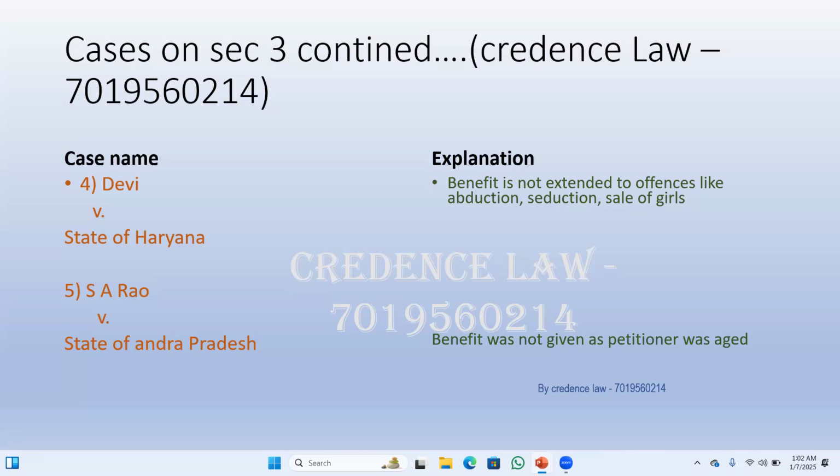And then there's a case, S.A. Roy versus State of Andhra Pradesh. In this case, the court said the petitioner was aged 50 years when the offense was committed. Therefore, the Probation of Offenders Act was not applied. So this is all about Section 3, Probation of Offenders Act.